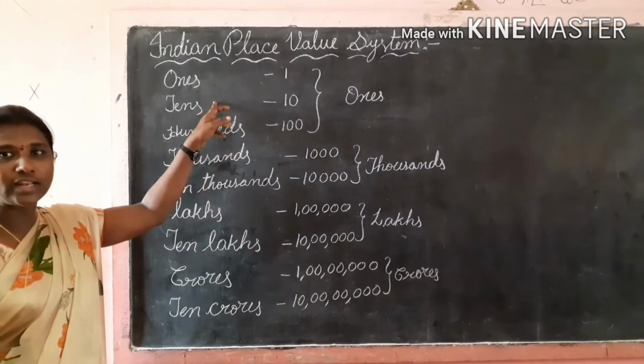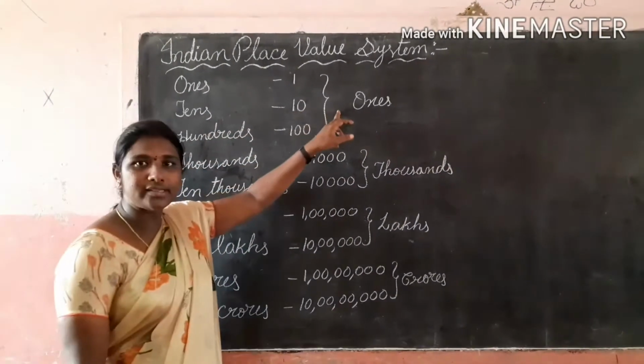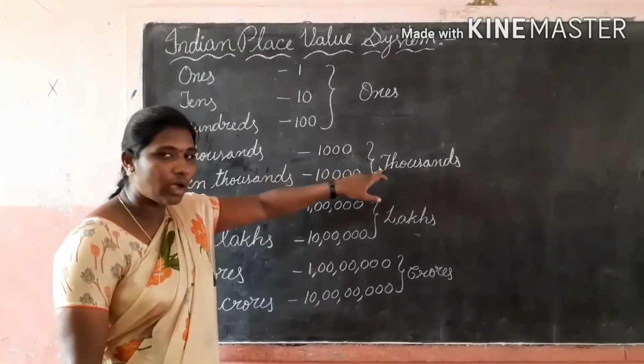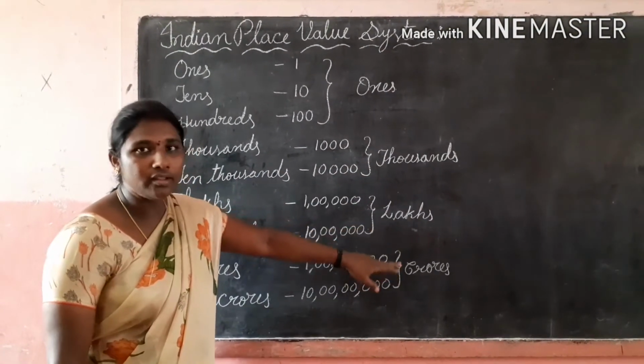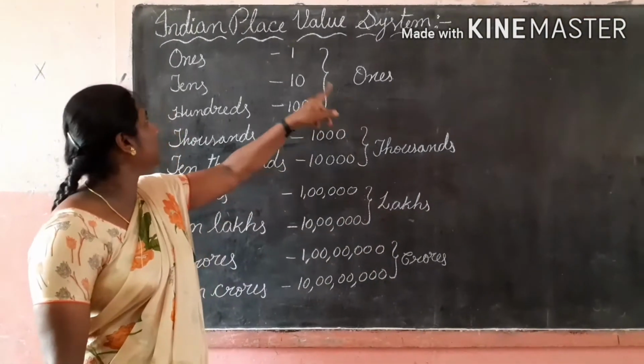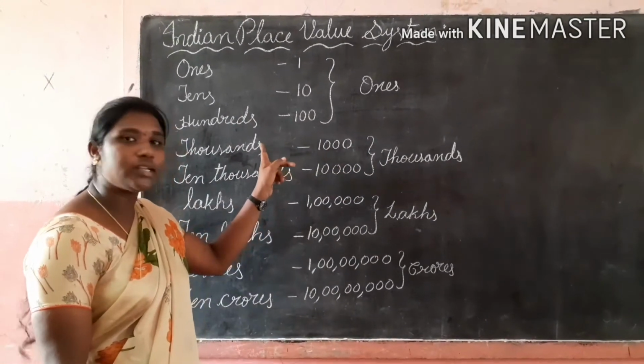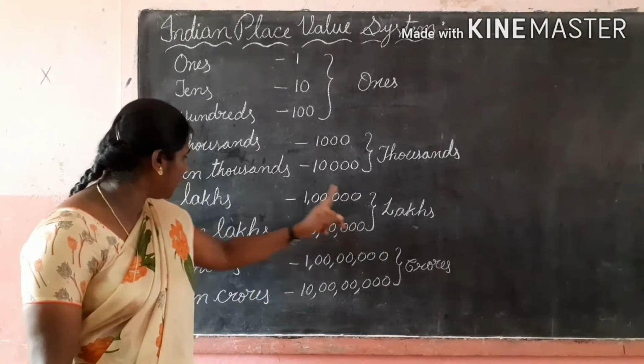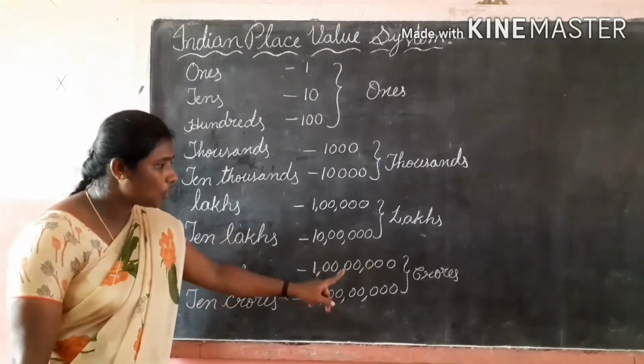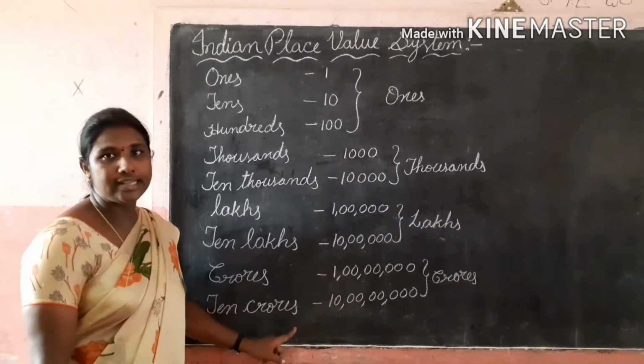In the Indian place value system, there are 4 periods: ones period, thousands period, lakhs period, crores period. In the ones period, there are ones, tens, hundreds. Thousands period: thousands, 10,000s. Lakhs period: lakhs, 10 lakhs. Crores period: crores, 10 crores.